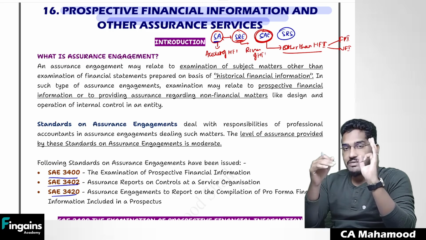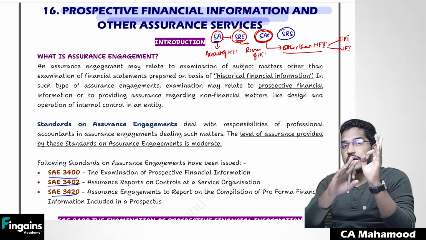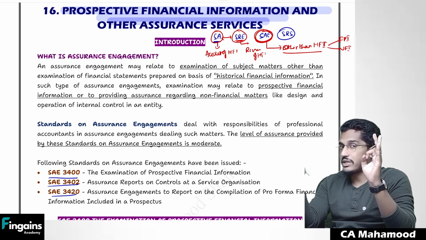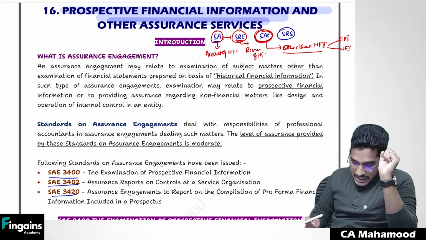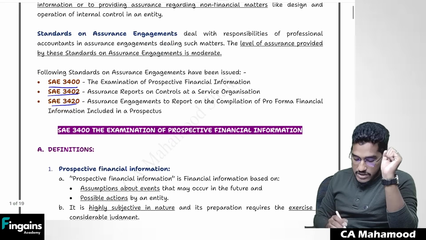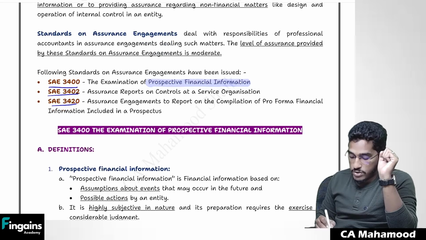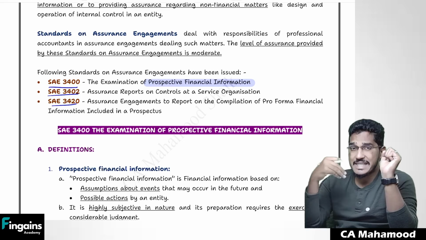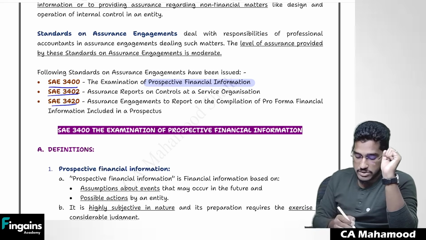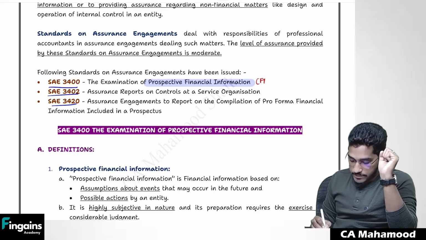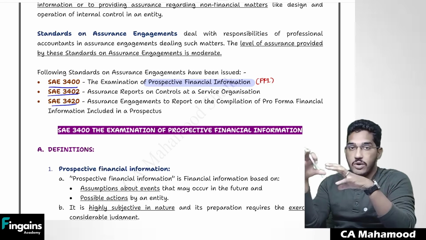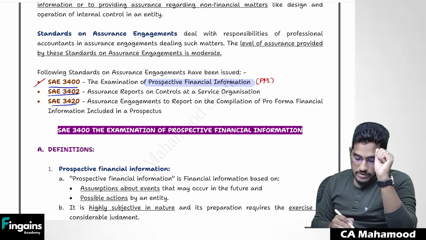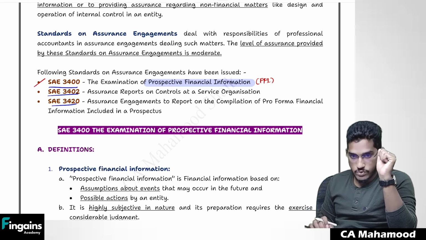Under the SAE series, they have identified three such engagements where we are doing some work relating to other than historical financial information, and guidance on how to do that engagement has been given. We have SAE 3400, which talks about the case where the client has come to you asking you to examine or verify prospective financial information. This is future financial information. So if the client asks you to verify their prospective financial information, the guidance on how to do that engagement is given under SAE 3400.